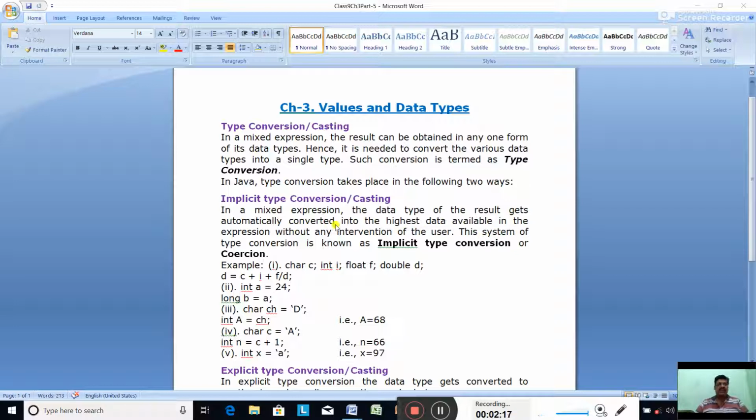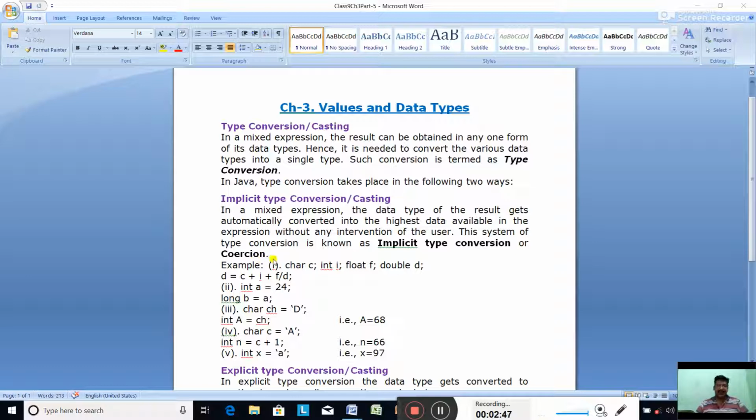So in the mixed conversion, the data type of the result gets automatically converted into the highest data type available in the expression without any intervention of the user. We do not do anything, it is done automatically.